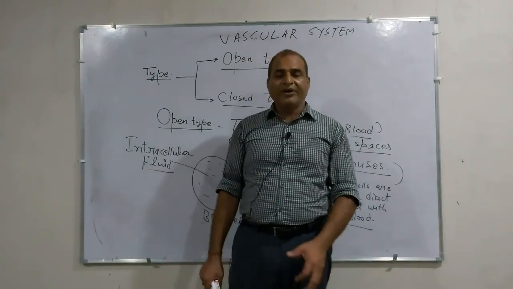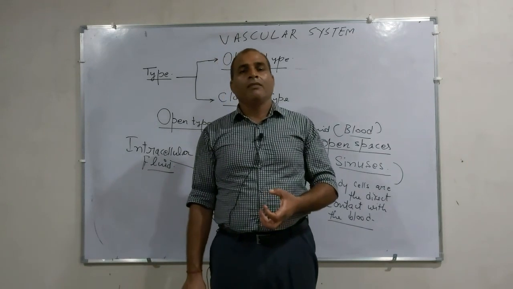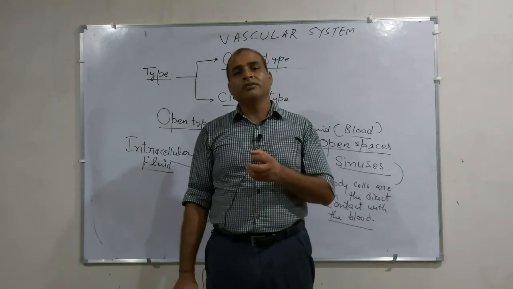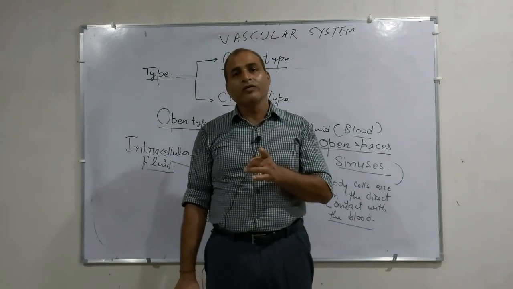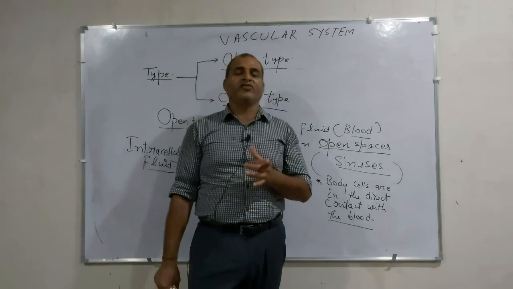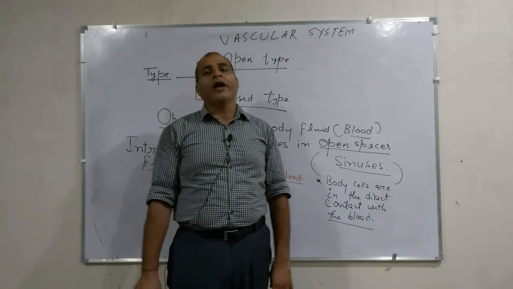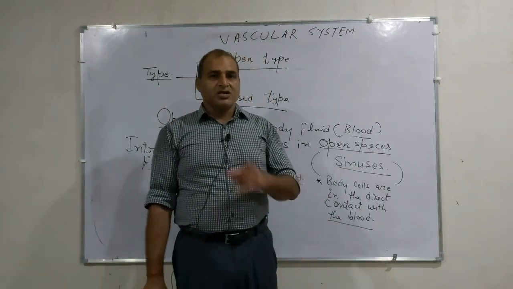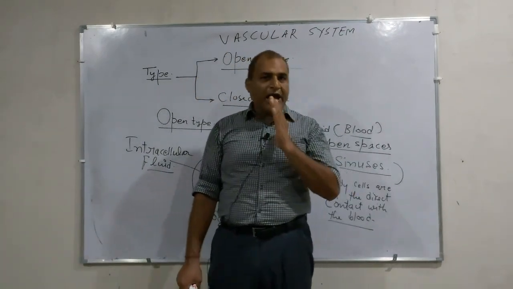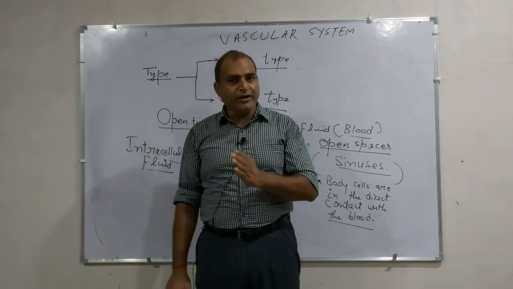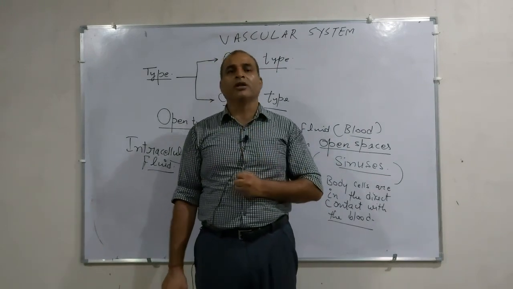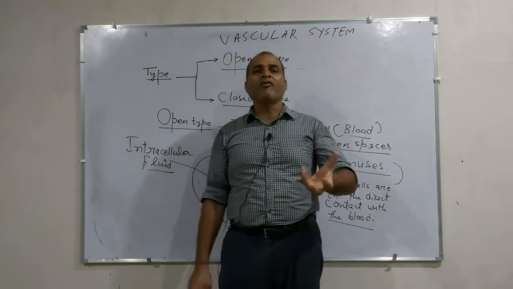So every cell is supplied with glucose and oxygen for respiration to produce adenosine triphosphate. You know, the greater the body activity, the greater the rate of metabolism in a particular animal, and the greater the demand for oxygen and nutrients.